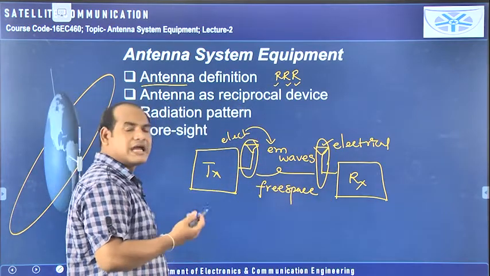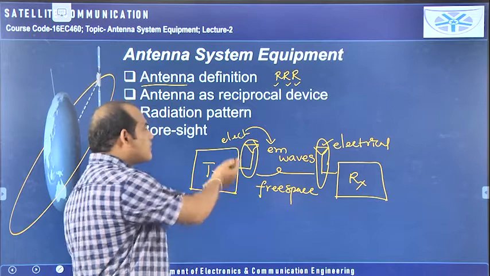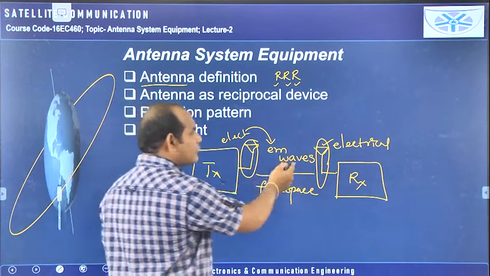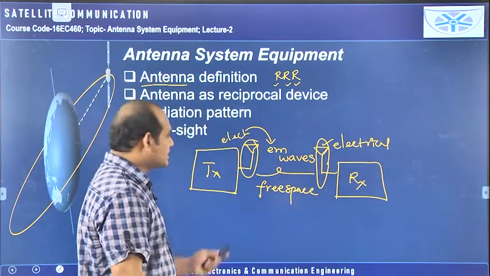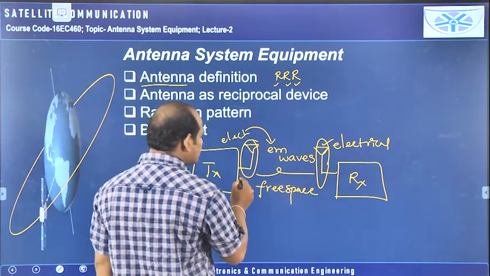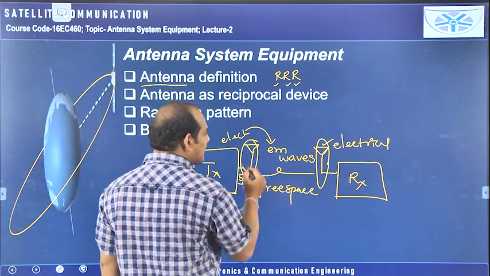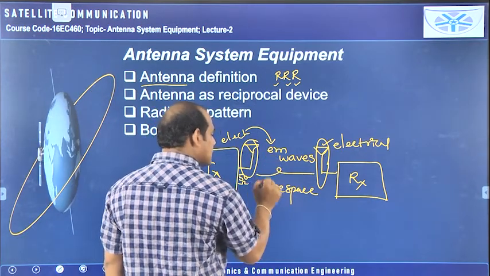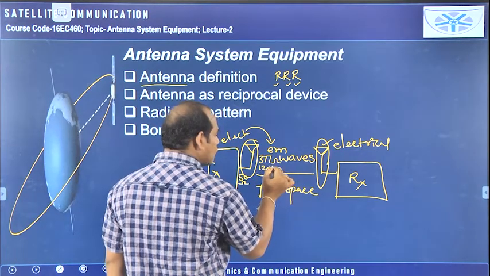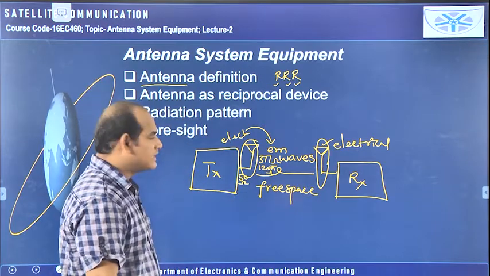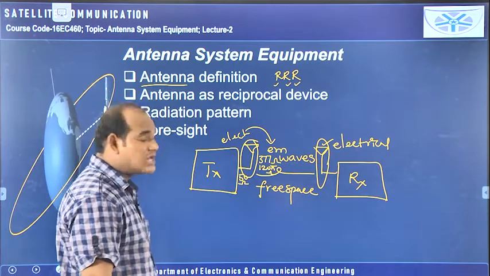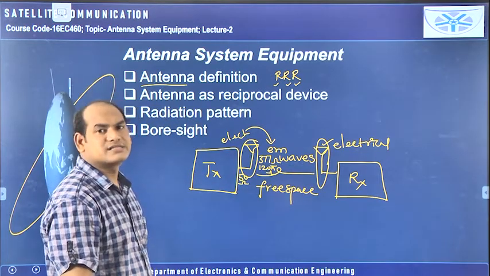So I can say the antenna is a transducer that converts one form of energy into another, that may be electrical to electromagnetic or electromagnetic to electrical energy. In this way also we can define it. One more thing is, the input impedance for the antenna is 50 ohms. The output side is free space, and the free space impedance is 377 ohms or 120 pi ohms. So the impedance is transforming from 50 ohms to 377 ohms, and I can say the antenna is an impedance transformer.